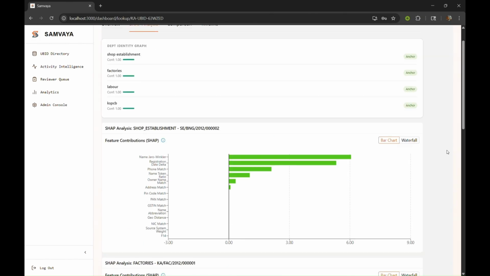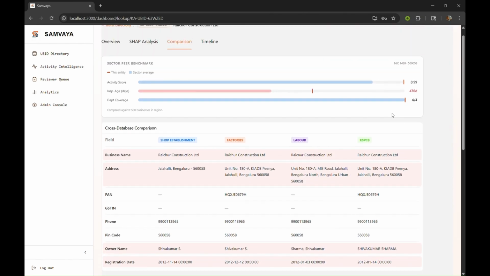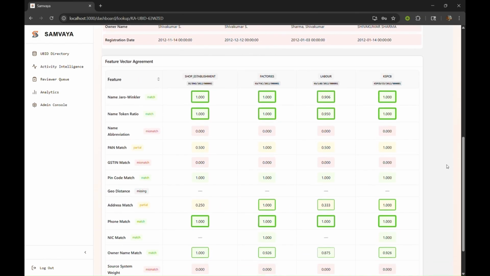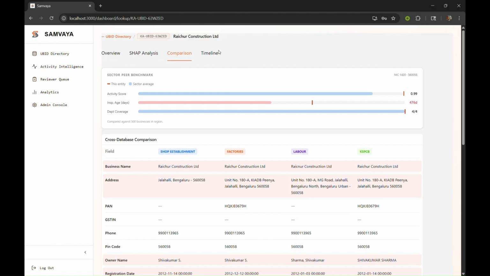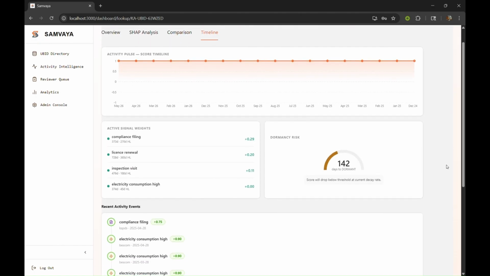The comparison tab shows the raw side by side of what the AI compared. A green cell means data agreed across departments. Amber means a discrepancy. Below that, the feature matrix shows the actual numerical values of each feature the LightGBM model reviewed as input.